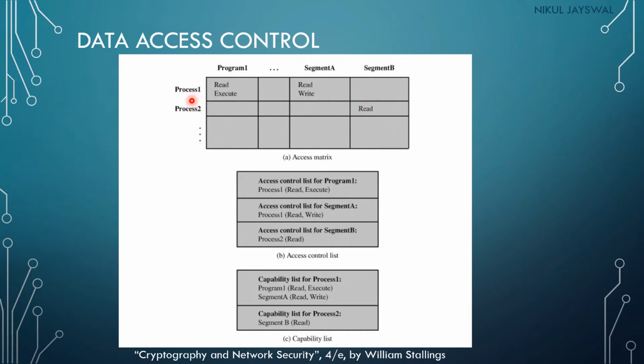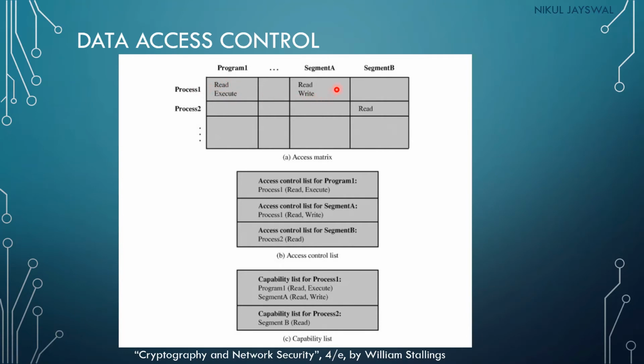Now process 2 cannot access program 1 or other programs, but process 2 can access only segment B, and it can only read segment B. So this type of access list can be generated in data access control. This will be called the access matrix. Process 1 and process 2 denote particular users, programs denote particular programs, and segments denote particular files. So if you see here, for program 1, process 1 can read and execute. That means user 1 can read the program and execute the program. So this is the access matrix.